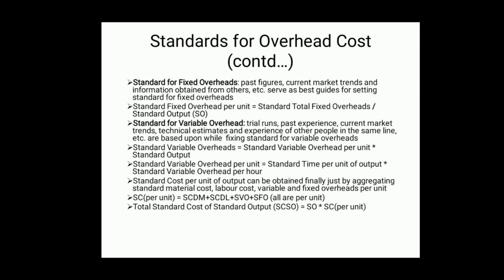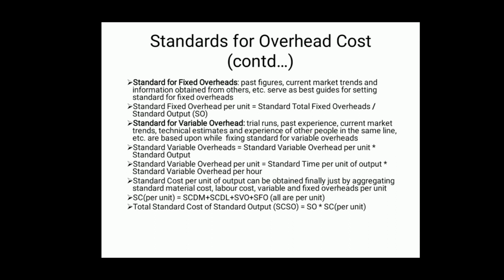That is, it is already known to us that cost is the aggregate of different elements. It may be material, it may be labor, it may be overhead. So, in standard costing also, standard cost per unit of output is equal to the standard cost of each element should be taken into account.